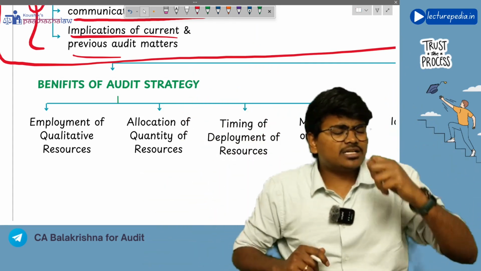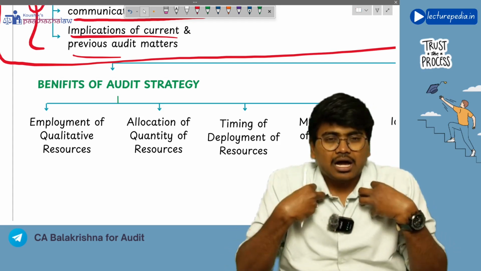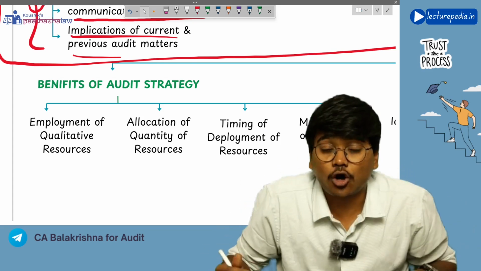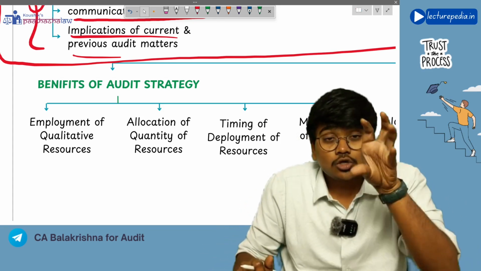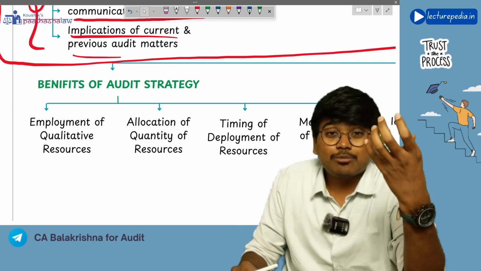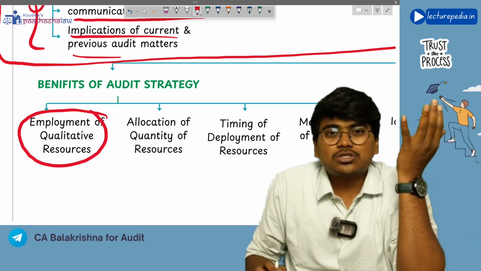In case of audit, resources means the human resources. Okay, the article assistants, the paid assistants who have to be employed for the purpose of audit, they will be the resources. So with the help of overall audit strategy, you will be able to properly employ qualitative resources.